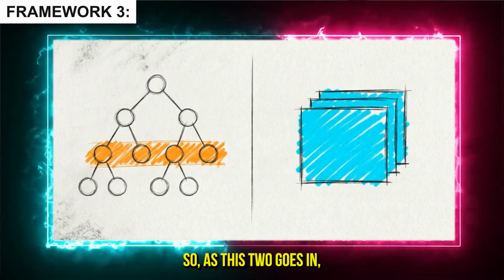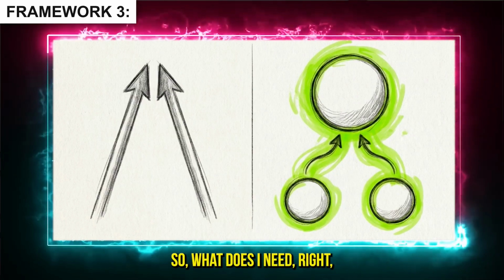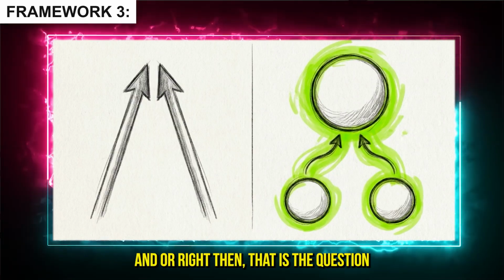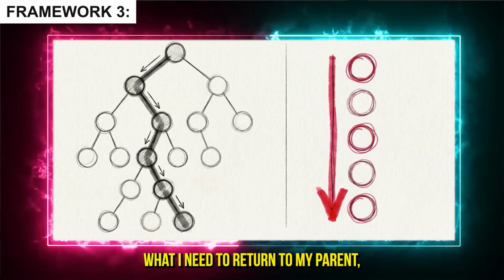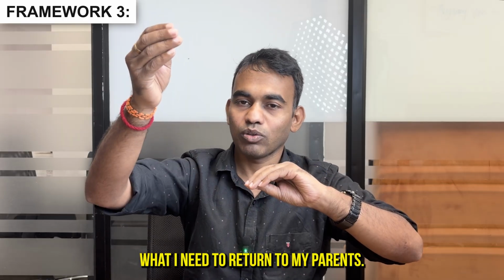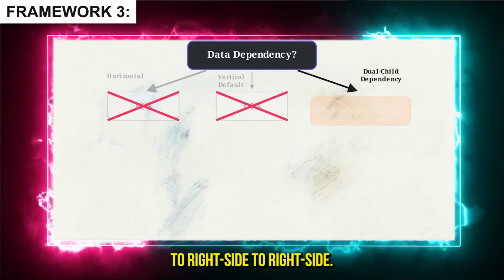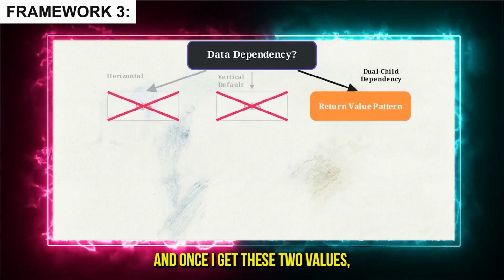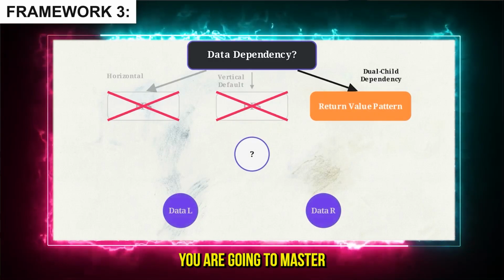So ask these two questions in this kind of pattern or framework. First, what do I need? What does the current node need from its left child or right child? That is the question you need to ask. And the second question: what do I need to return to my parent? As a node, what do I need to return to my parent? So what I need to compute from my left side and right side trees, and once I get these two values, maybe what I need to return. If you ask these questions very carefully to yourself, you are going to master this problem.